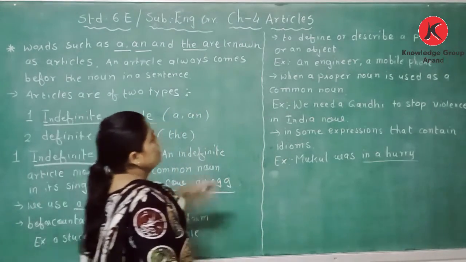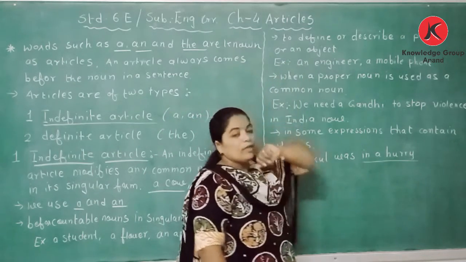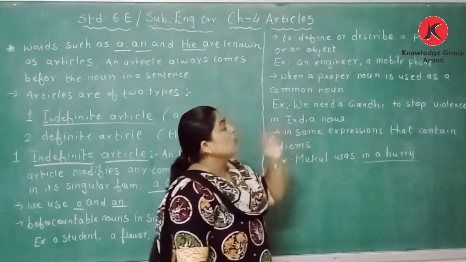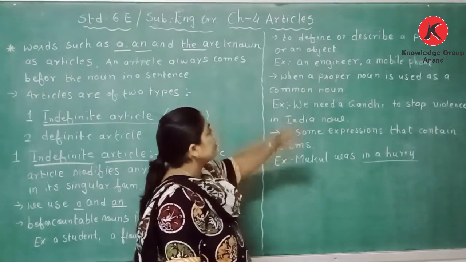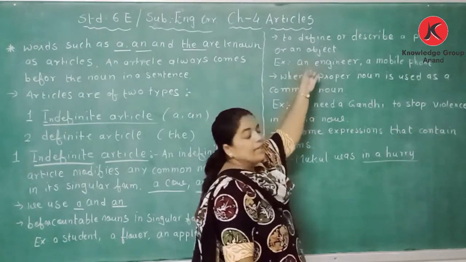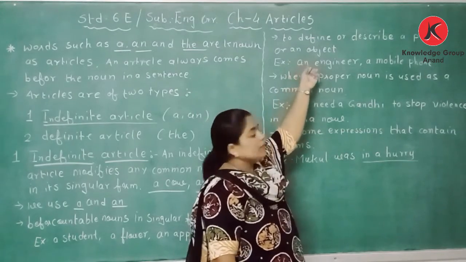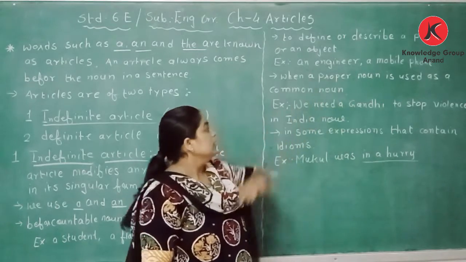The second point is to define or describe a person or an object. For example, an engineer, to define or describe a person, or a mobile phone, a thing.